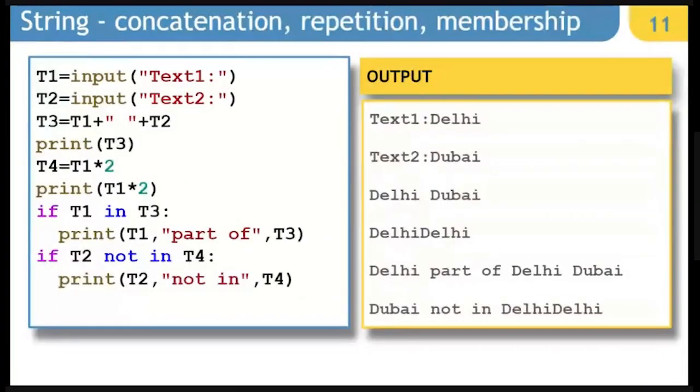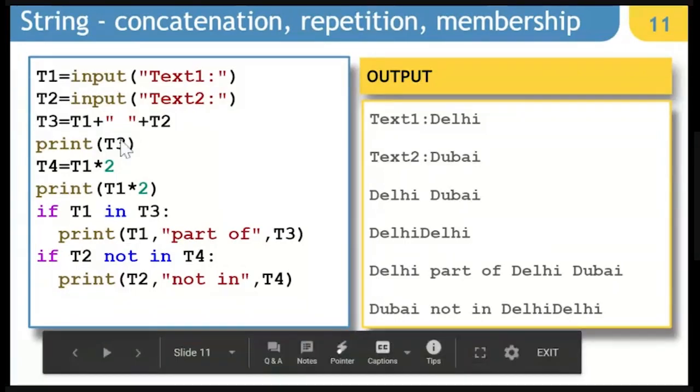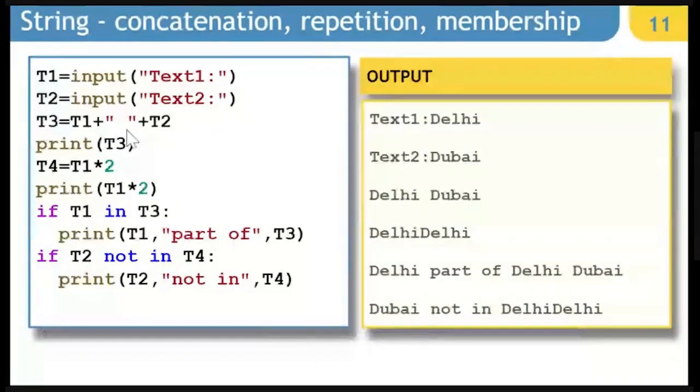Next, concatenation, repetition, and membership. Let's take input from the user for two strings and we add them together, inserting a space in between. So a simple plus symbol can be used for concatenating this string with space, and then whatever result comes out, that is going to be concatenated with T2. So if we have entered Delhi and Dubai, it is going to contain Delhi space Dubai.